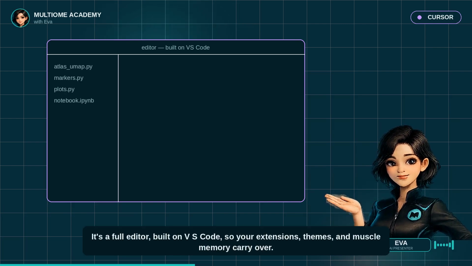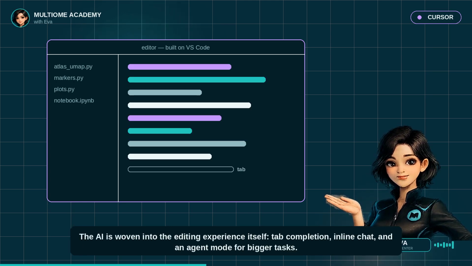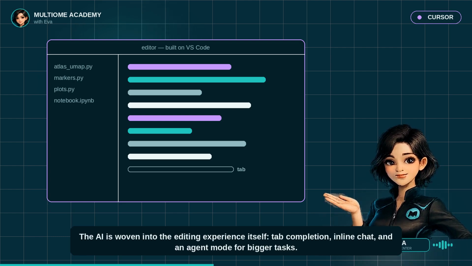It's a full editor built on VS Code, so your extensions, themes, and muscle memory carry over. The AI is woven into the editing experience itself. Tab completion, inline chat, and an agent mode for bigger tasks.